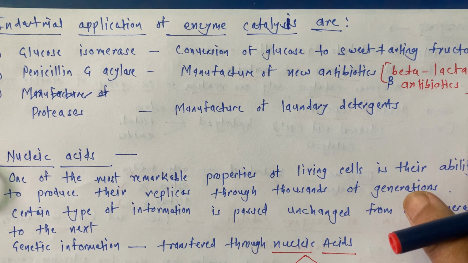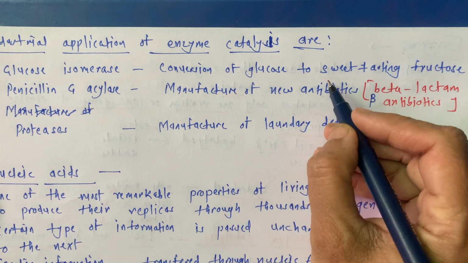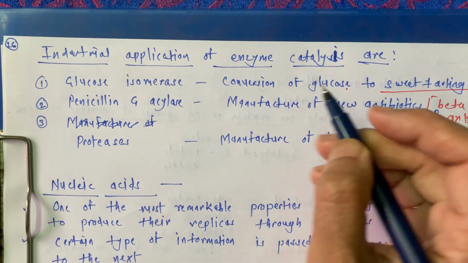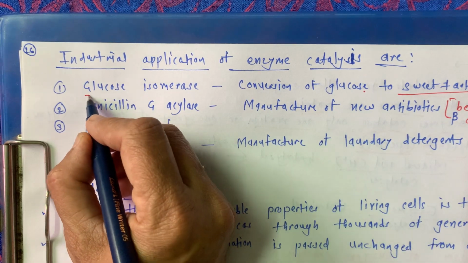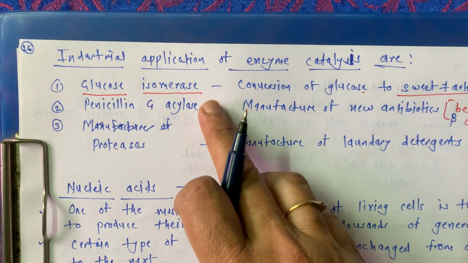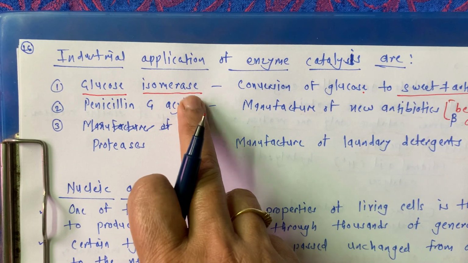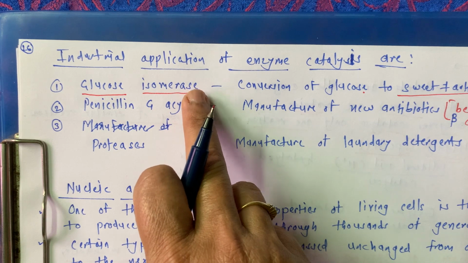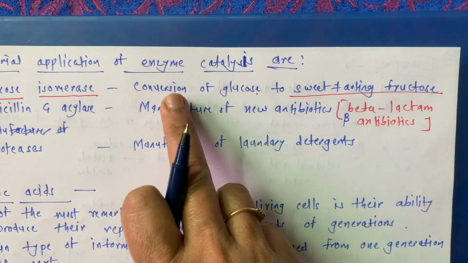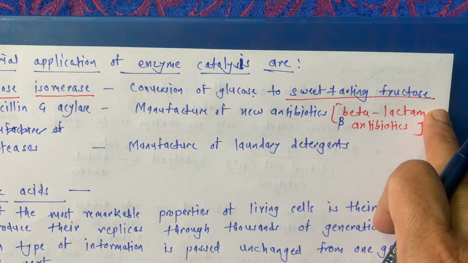That is the conversion of glucose to sweet tasting fructose, and such a conversion is possible only due to the glucose isomerase enzyme. This enzyme is useful for conversion of glucose to sweet tasting fructose.